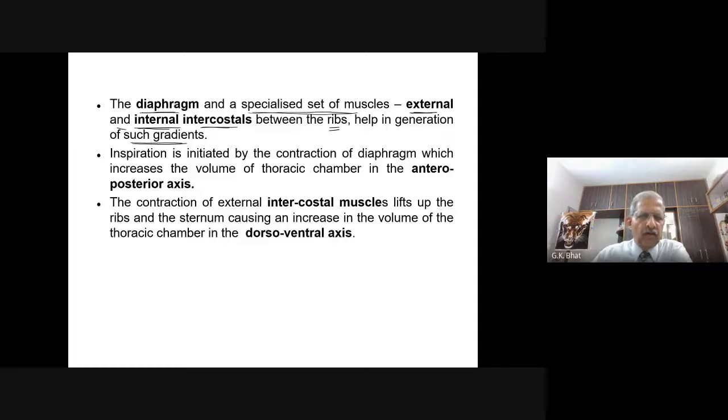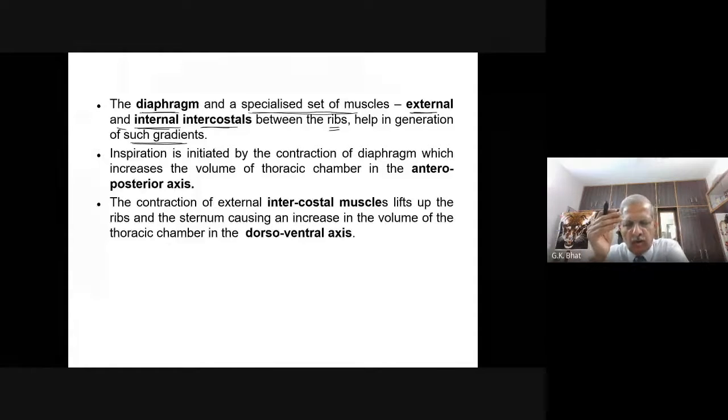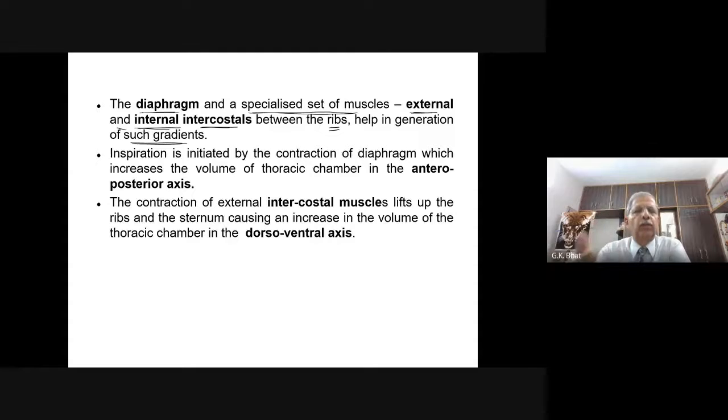Now the question is that you have already heard that for the air to move in from the atmosphere to the lungs or from the lungs to the atmosphere, there should be a pressure gradient. And this pressure gradient is generated because of the involvement of a dome-shaped diaphragm and also a set of muscles called external and internal intercostal muscles.